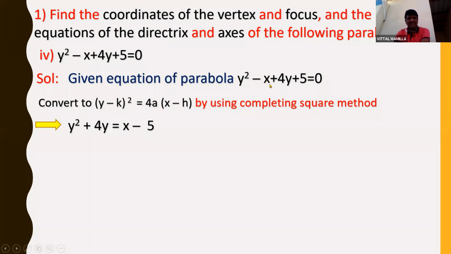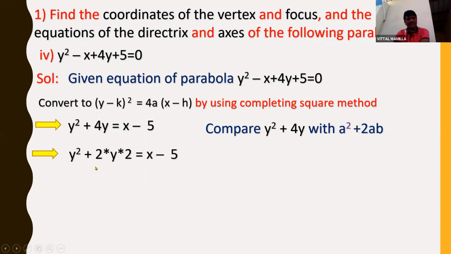What I did, I've sent x and 5 to the right hand side. So here if you observe this, this is in the form of a square plus 2ab. I should convert this into a square plus 2ab. So it will come as y square plus 2 into y into 2. So both are same. Just observe, 4y is nothing but 2 into y into 2.